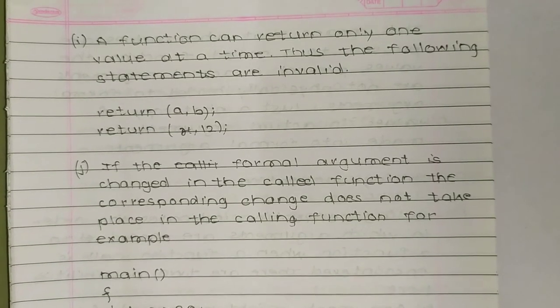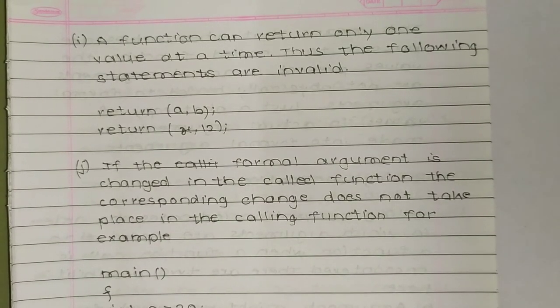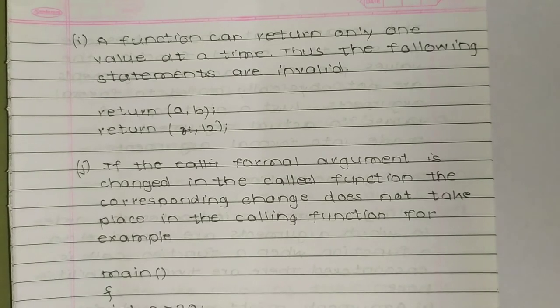A function can return only one value at a time, thus the following statements are invalid. So it can return only one value at a time, so these statements are invalid. First is return a, b, now return x, 12. These statements are invalid.